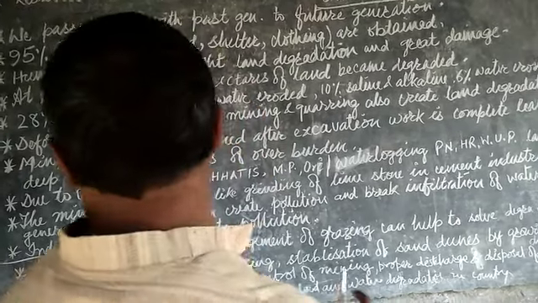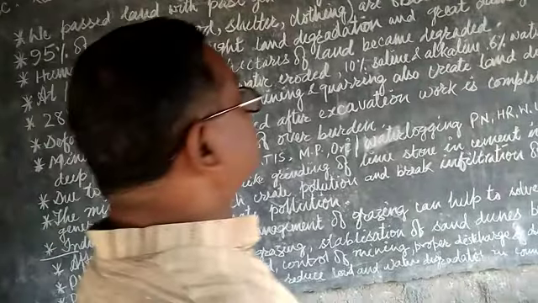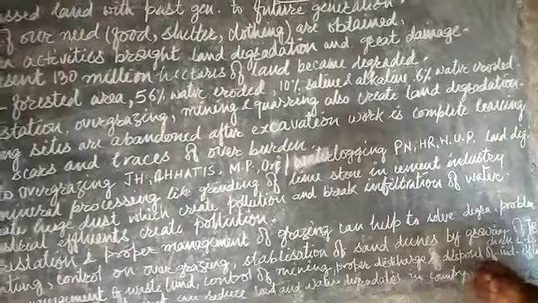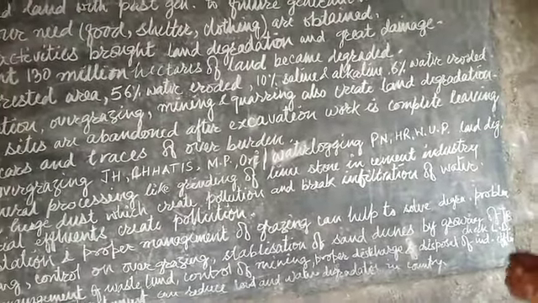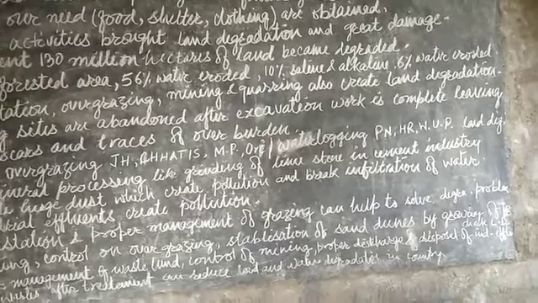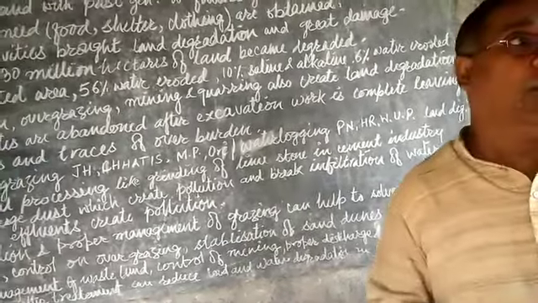At present, approximately 130 million hectares of land have become degraded due to overutilization of land.